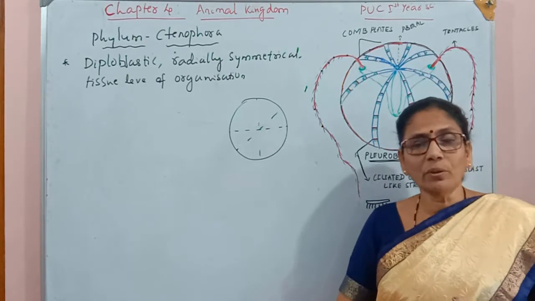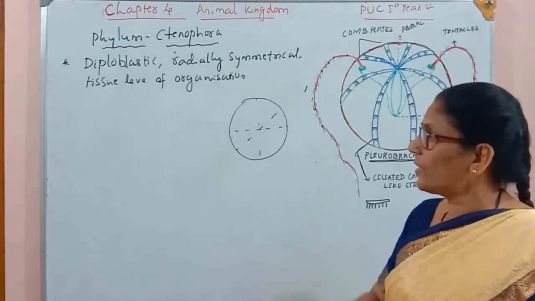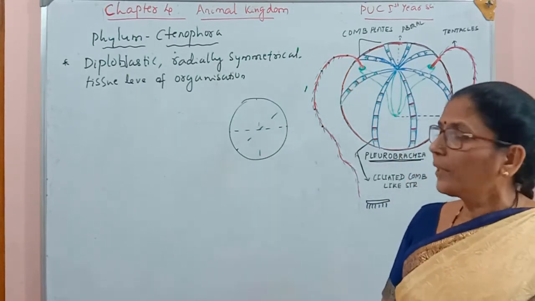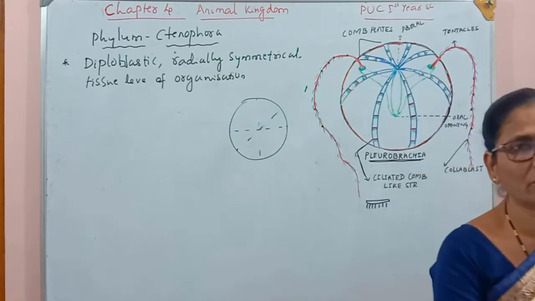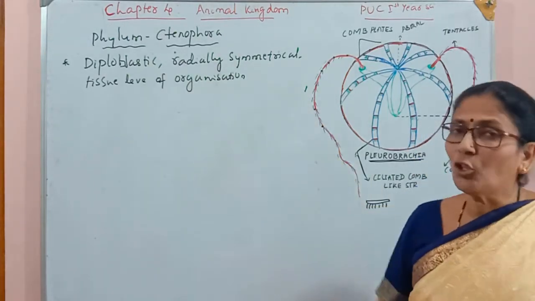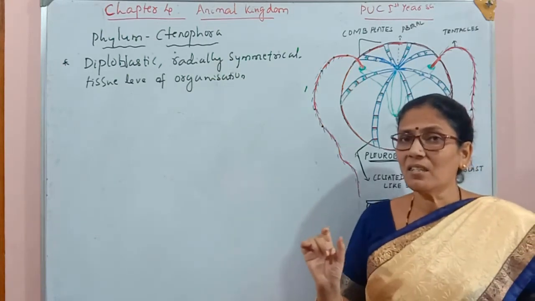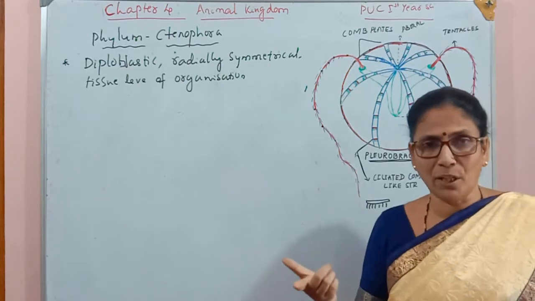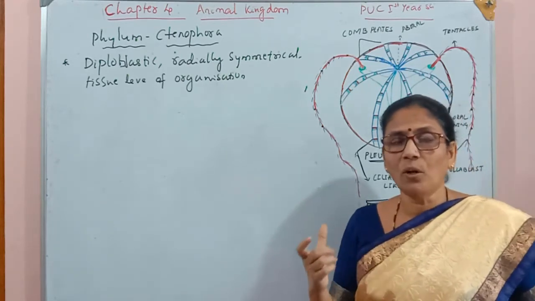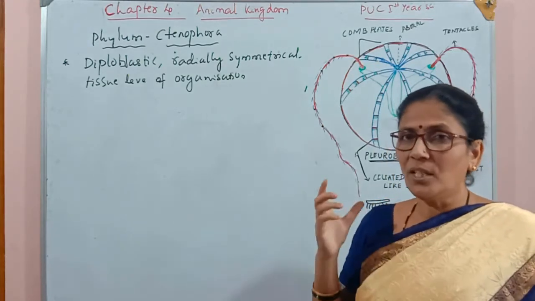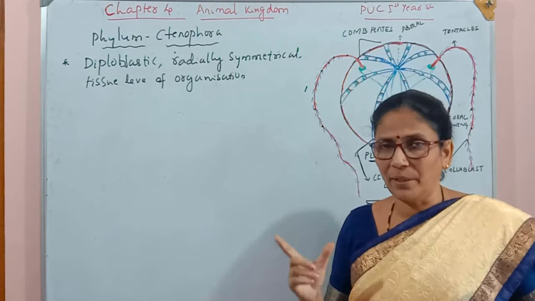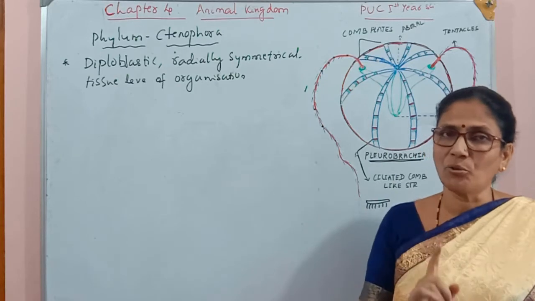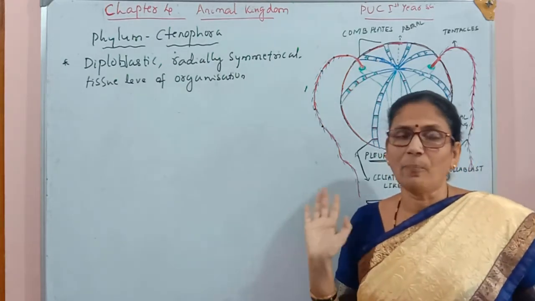Here also I am going to recall one more point. While we were studying the basis of classification, I mentioned it, but one more time I will make it clear: there are only three groups of animals which show radial symmetry. One is Coelenterata group, Ctenophora group and Echinodermata group. So these three phyla show the radial symmetry. Remember it, only three phyla of animal kingdom are showing radial symmetrical shape of the body.